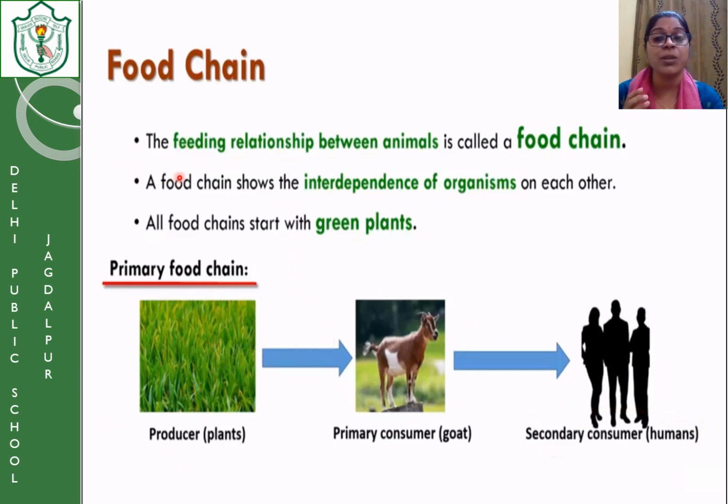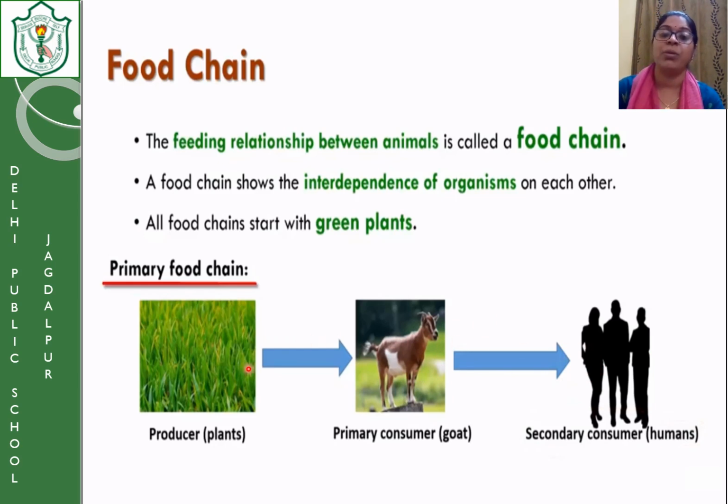The sun is the ultimate source of energy for everybody. So what happens? The sun's energy is trapped by the producer by the process of photosynthesis. That energy is transferred in the form of food to the goat, and when the goat's meat is eaten by humans or any carnivorous, the energy which was stored in the meat of the goat is transferred to the next member of the food chain.